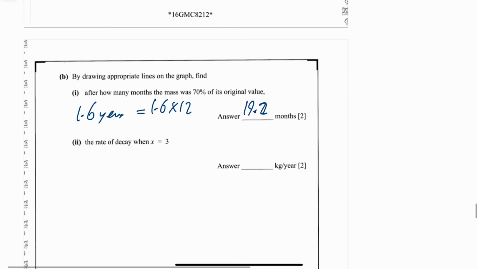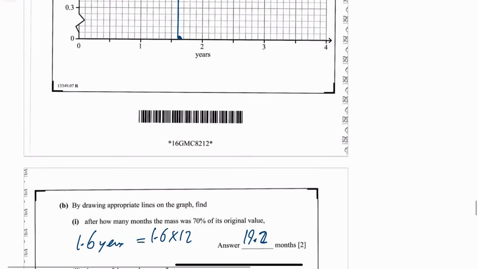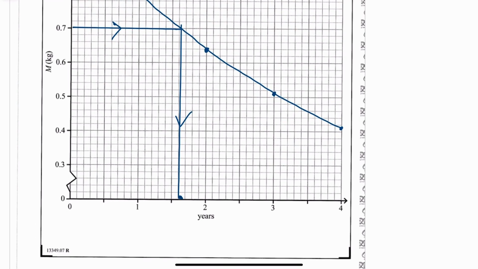Okay, find the rate of decay when x is equal to 3. Right. When x equals 3 then, what you're doing as best as you can is you're doing the gradient at x equals 3. So you go up to this point here, and what you want to do is draw the tangent. So what the rate of decay is all about is the gradient. Anything you see a rate, so that's it. So you're doing this tangent here, and believe me, this is completely different from what I did when I did this before. So use your answers, whatever you get. Make sure it's clear what you're using. Okay, so I've picked a couple of points here. So I'm just going to link those up with a right angle triangle.